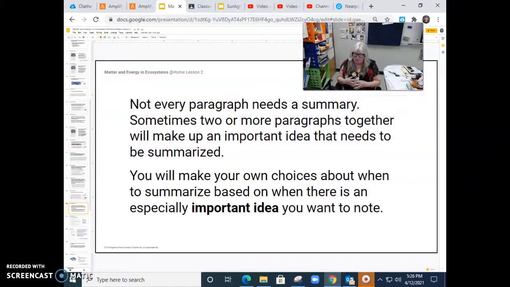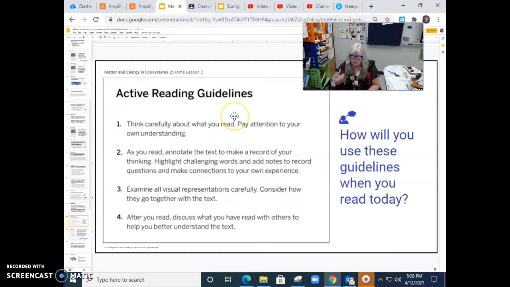Every paragraph needs a summary. Sometimes two or more paragraphs together will make an important idea that then needs to be summarized. You will make your own choices about when to summarize based on when there's a really especially important idea that you want to note. So think about this today as you are actively reading the articles that we're going to finish up with. Okay? Think carefully about what you read.